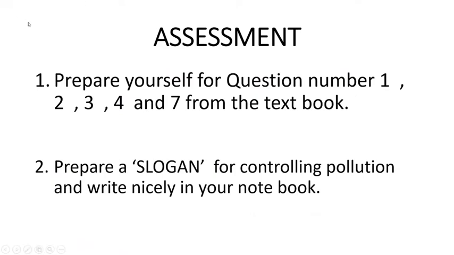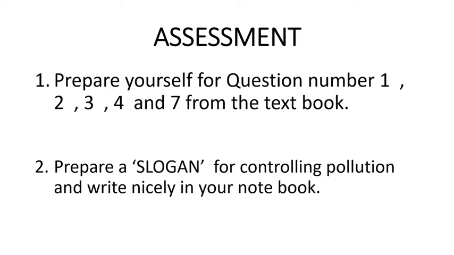Now this chapter, Pollution, will be taken as a formative chapter. So for the formative, your assessment will be: you have to prepare yourself for question numbers 1, 2, 3, 4 and 7 from your textbook, page number 61.